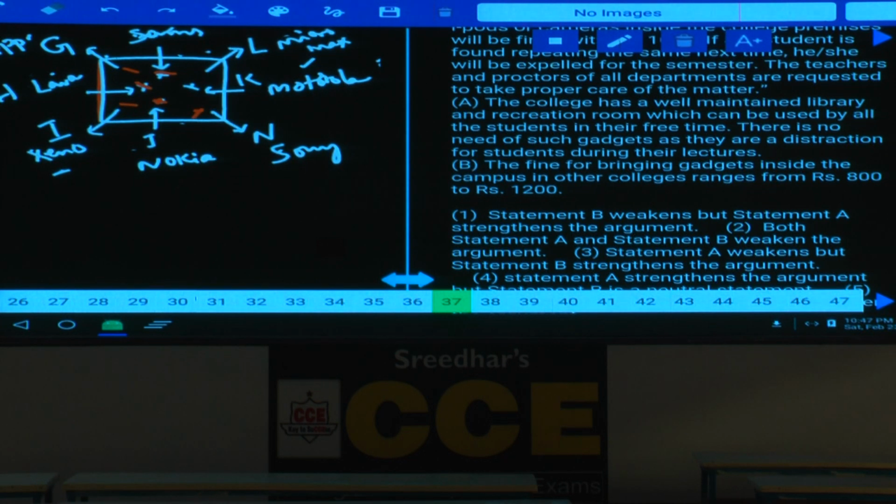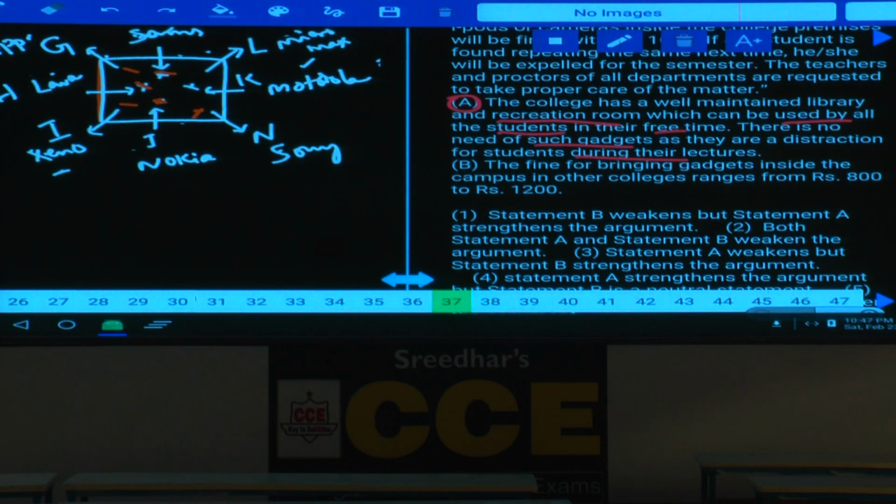The college has a well-maintained library and recreation room which can be used by all the students in their free time. There is no need of such gadgets as they are a distraction for students during their lecture. Now it is strengthening the above argument. Because of these mobiles and all these, the students are getting deviated. Now A is strengthening that cause.